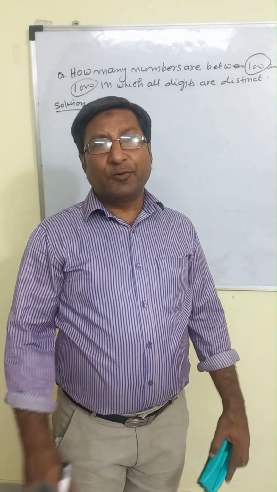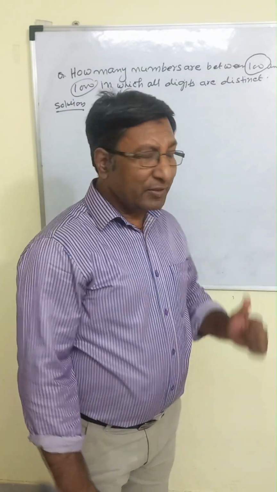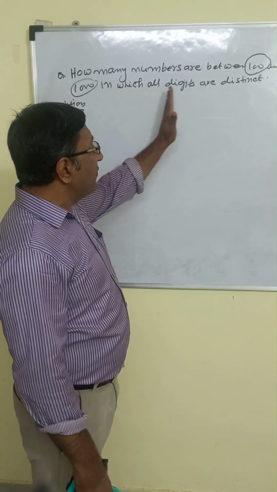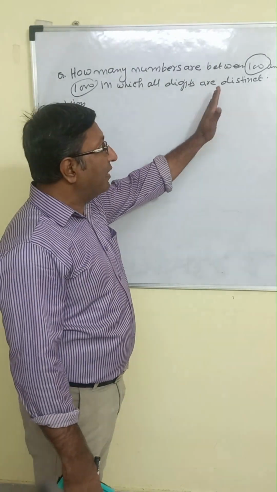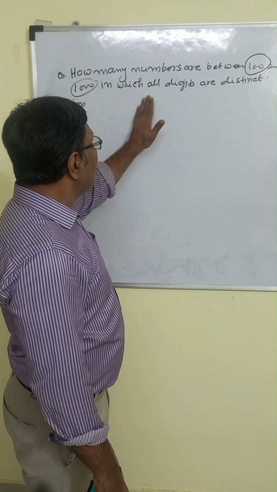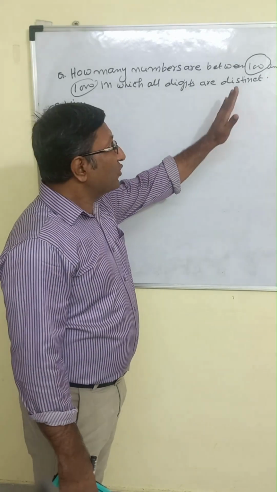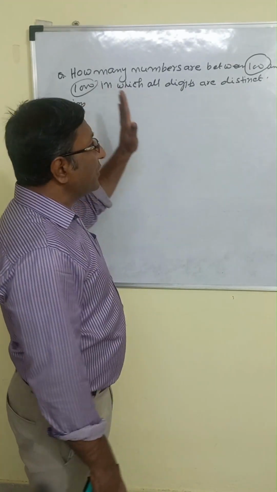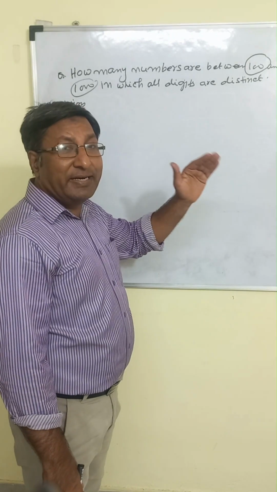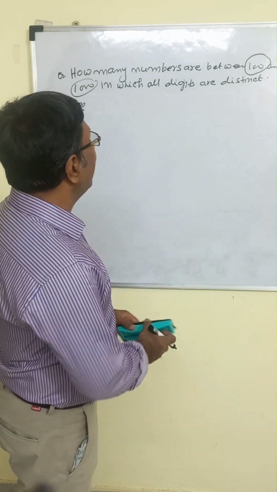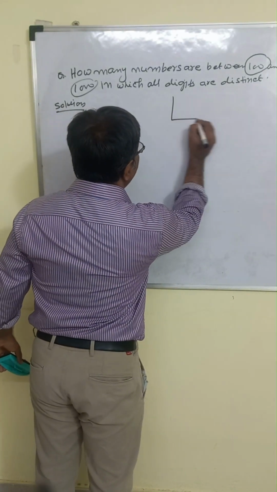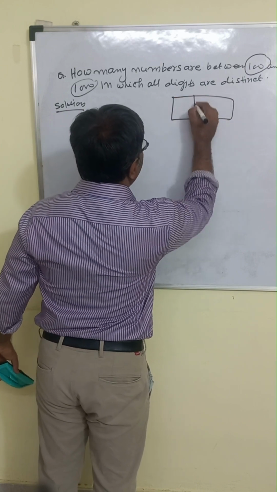Most important question of permutation. Let us see the question. The question is how many numbers are between 100 and 1000 in which all digits are distinct. Between 100 and 1000 means 101 to 999, so we have to find three-digit numbers. So make three boxes.